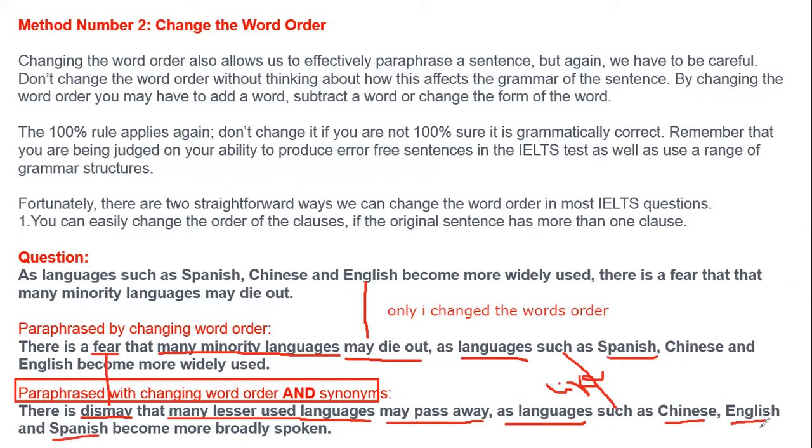We have even changed the order of the languages. Become, over here, become more, they have used what? Widely. And what we have used here? Broadly. Used, and we have used this synonym for it, spoken. So this was the second method: we can change the order, plus we can use synonyms. So the second method you can apply in your IELTS while you are doing the paraphrasing part.